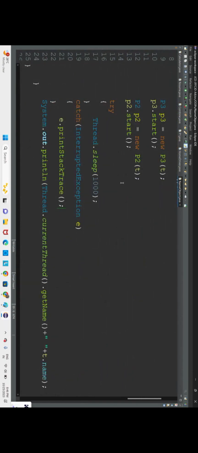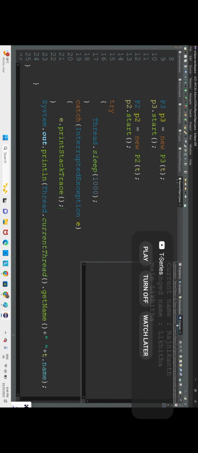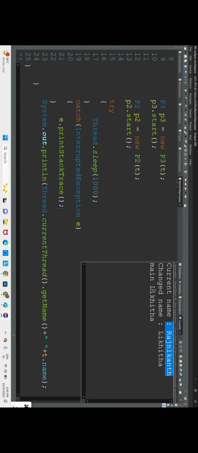Now what we have done is, we have made one thread sleep. What was happening is one thread was reading the name and one thread was changing the name, but this changing name was not waiting.